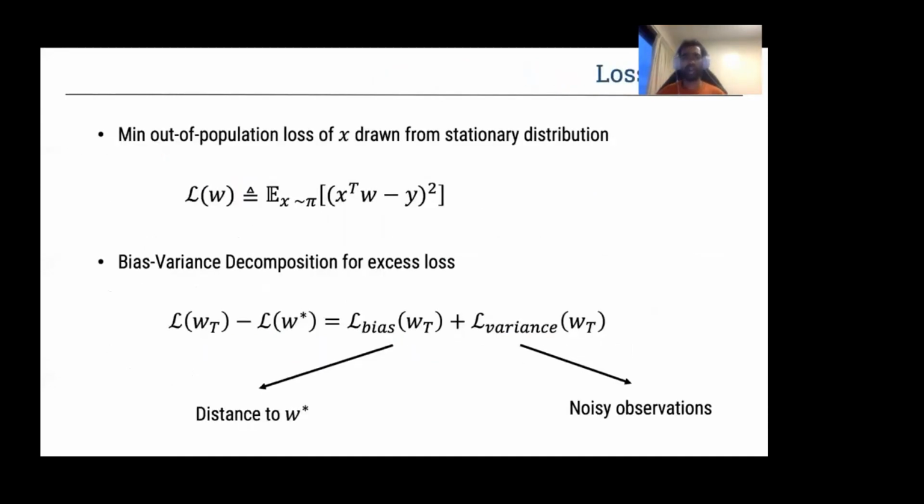We consider the squared loss, that is, the population loss when X is drawn from the stationary distribution of the Markov chain. The least squares regression problem admits a bias variance decomposition for the excess loss, where bias is because our starting point was far away from W star, and variance is because we observe noisy labels.